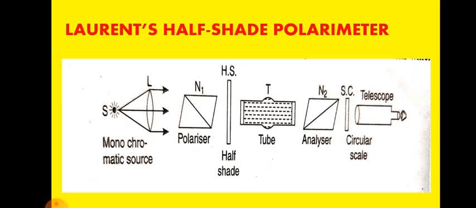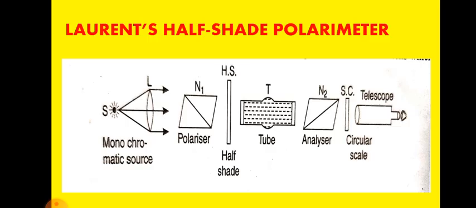Now the construction. The essential parts of the Lorentz half-shade polarimeter are shown in figure 32. S is a monochromatic source of light. L is a convex lens which renders the incident light into a parallel beam. N1 and N2 are two nicol prisms.